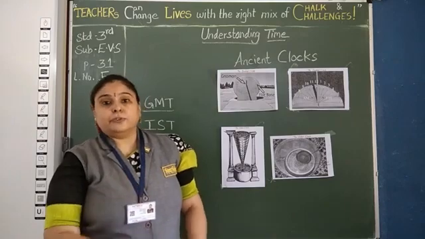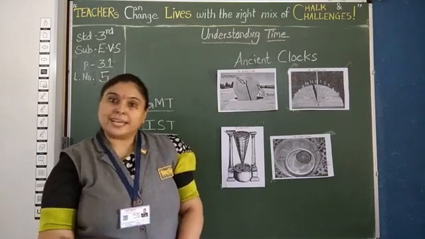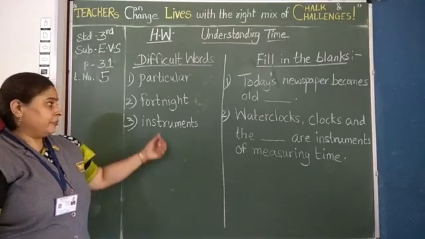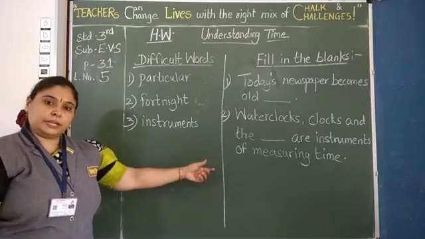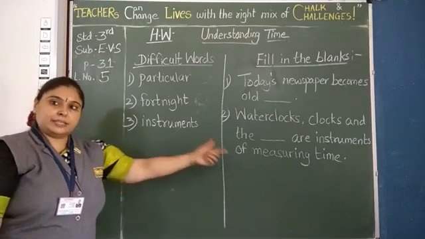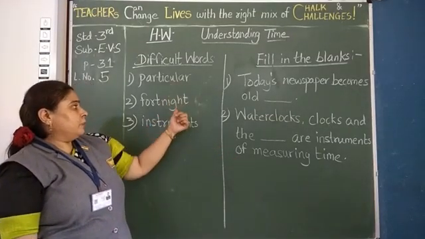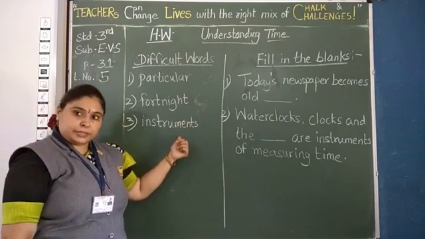Till then, I will give you the fill-ups as well as difficult words. These are your difficult words and the fill-ups. You write these 3 times and this 1 time in the notebook: particular, fortnight, instrument. Clear?